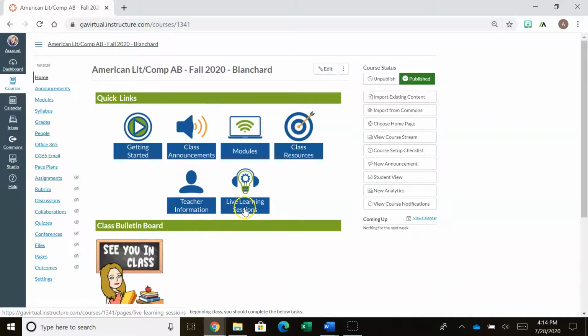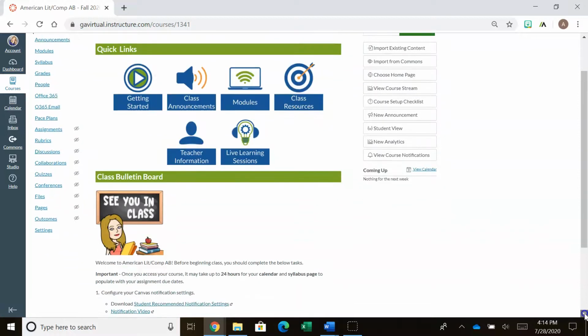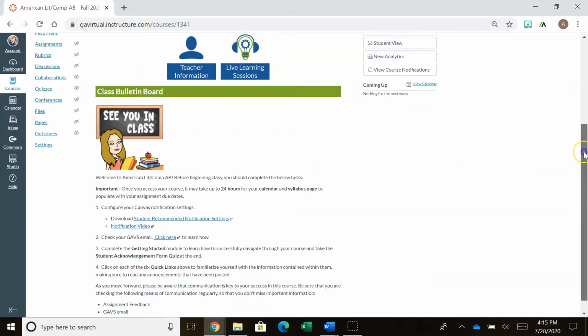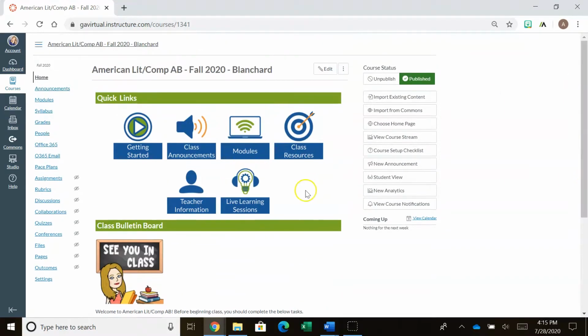We talked about the live learning sessions. You know where to go to see the recordings, as well as how to come into the weekly session, and class resources, which I could likely expand some as the semester goes on. Again, you must take that acknowledgement quiz, and please come in and take care of everything on this bulletin board right away. Okay? And that's about it.